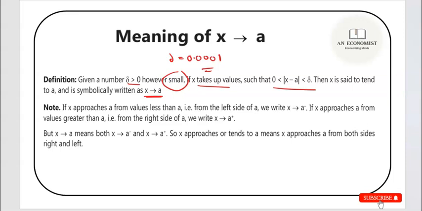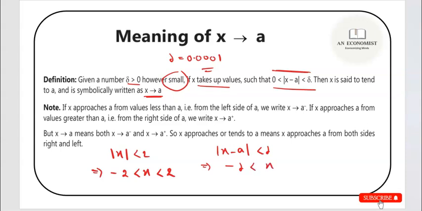So what I am trying to say here is that suppose you take a simple example, suppose mod x is less than 2. If you know the properties of inequality, what you can write here is that x lies between -2 to +2. Similarly, if you expand this, mod of x minus a is less than delta. So -delta is less than x minus a, which is less than delta.